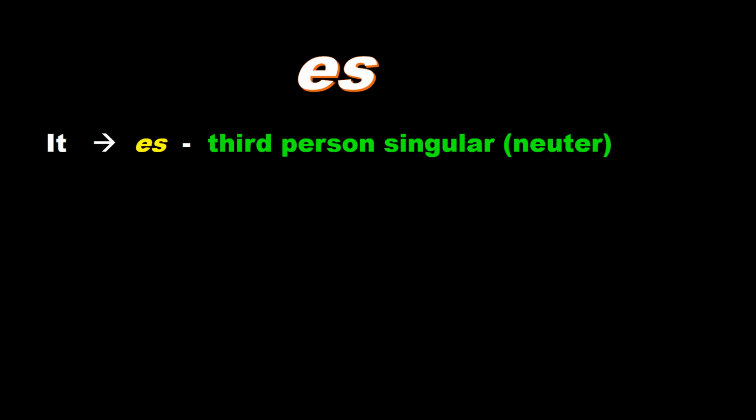Now, the third one is es. That is again it, third person singular number, neuter, that we call es. Let's take some of the examples. It is a car. Es ist ein Auto.